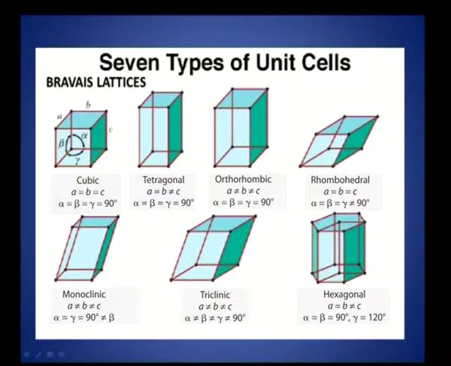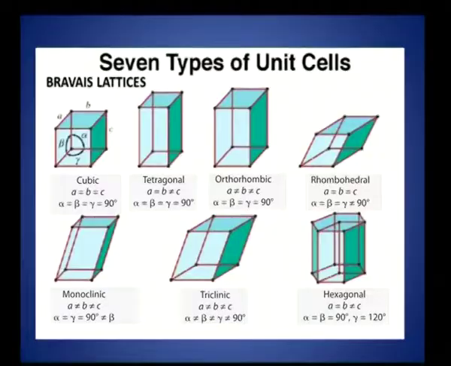Rhombohedral is one wherein A equal to B equal to C, angle alpha will be equal to beta, that will be equal to gamma, but gamma is not equal to 90 degrees. A monoclinic is one where the sides are unequal, A not equal to B not equal to C. The two angles, alpha will be equal to gamma, that is equal to 90, but beta is not equal to 90.